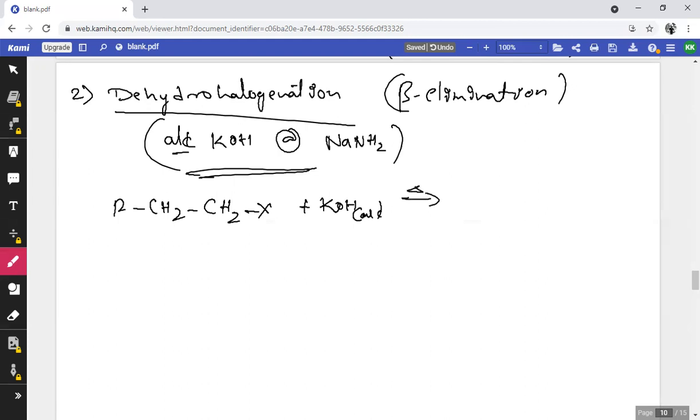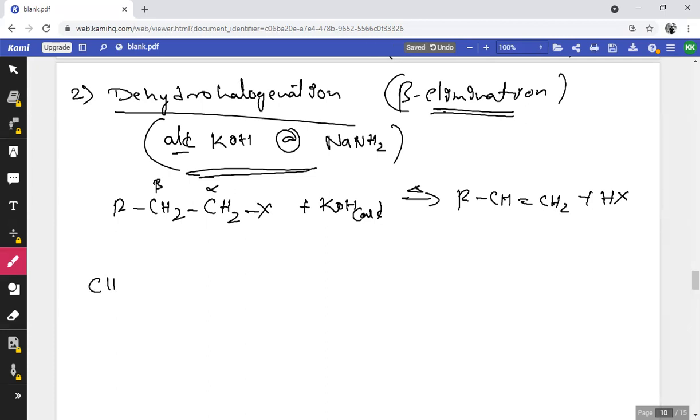So beta elimination takes place here. If you consider the carbon which consists of any functional group, it is known as alpha and the adjacent is beta. And here RCH=CH2 plus HX. So hydrogen has to be removed from the beta carbon atom. Hence it is also known as beta elimination reaction.